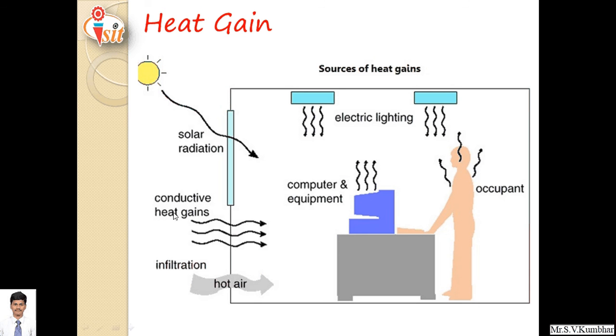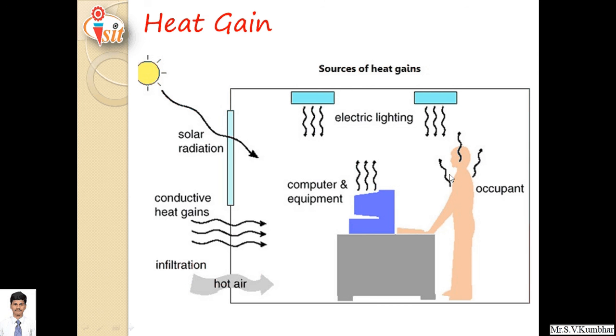Similarly, conductive heat gain. As the wall is made up of brick, either cement concrete block or clay block, heat is conducted from outside to inside. Again, the room temperature increases. Generally we use electrical lighting. Electrical lighting emits radiation, so again the room gets heated. We use electronic appliances like computers, which again radiate some amount of heat.